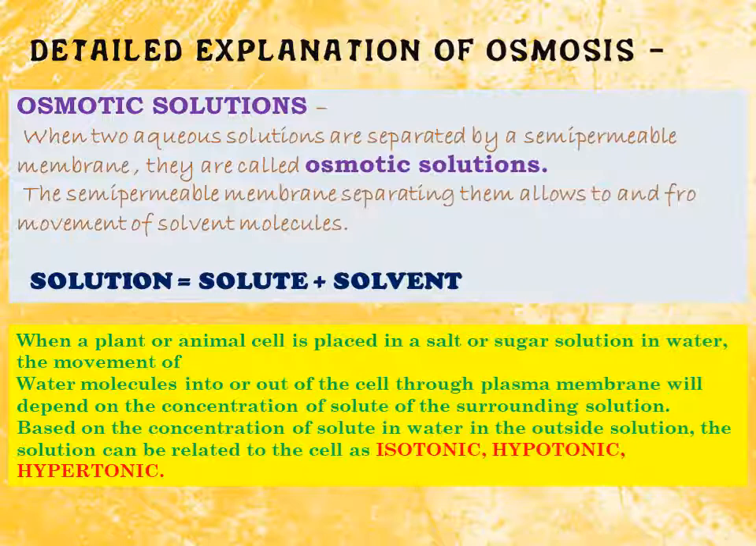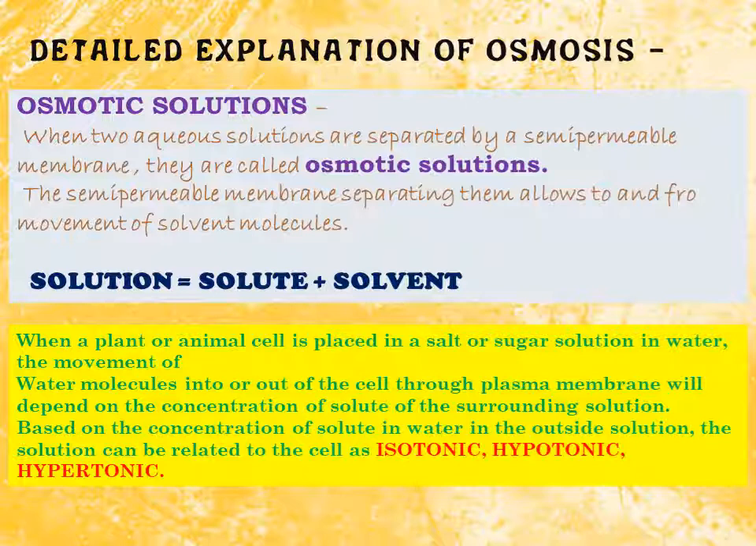This means if you have taken one solution in one beaker and another solution in a second beaker, and those two aqueous solutions are separated by a semi-permeable membrane, then they will be termed osmotic solutions. Now here one very important thing to discuss: a solution is made of a solute and a solvent. Firstly, you must know what a solution is. It is a combination of solute and solvent.